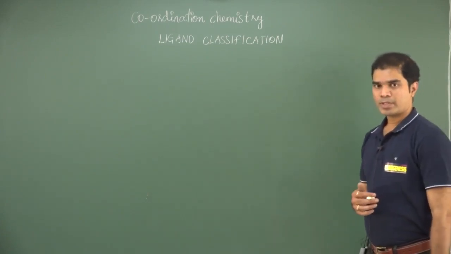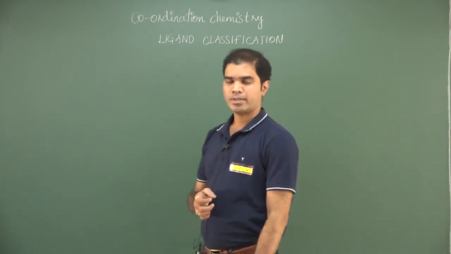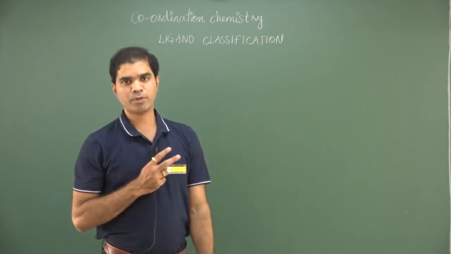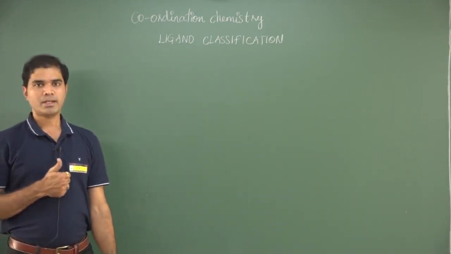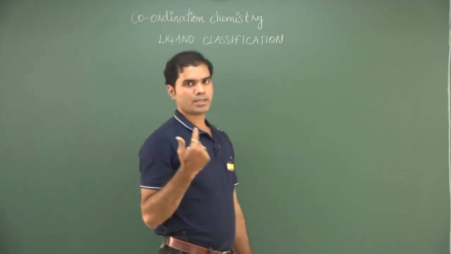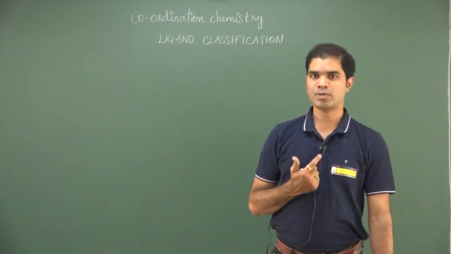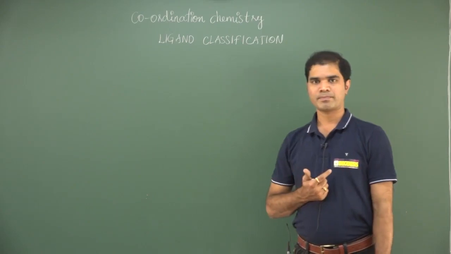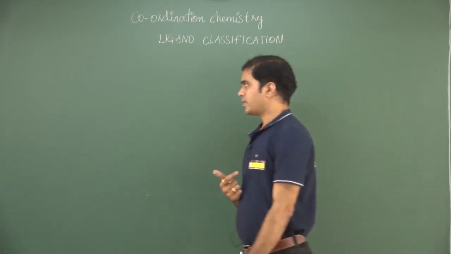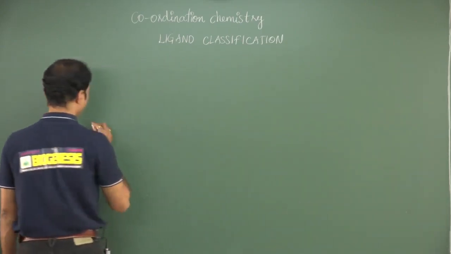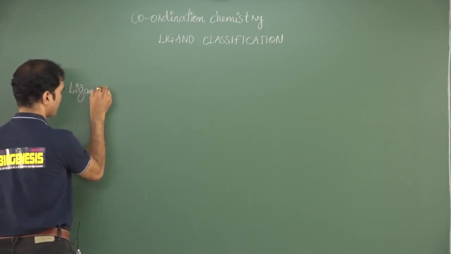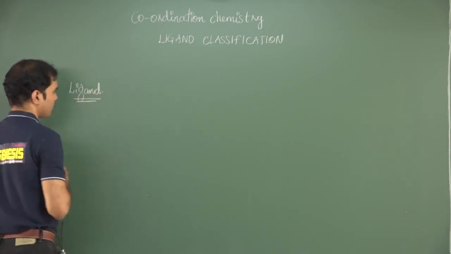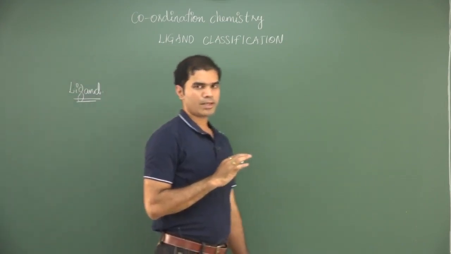Well, when it comes to transition metal chemistry, two things will form the complexes. One is the central metal atom or the ion, and later on the ligands that are surrounding the central metal atom or the central metal ion. When I say that a ligand is surrounding the central metal atom or the ion, what exactly is a ligand?